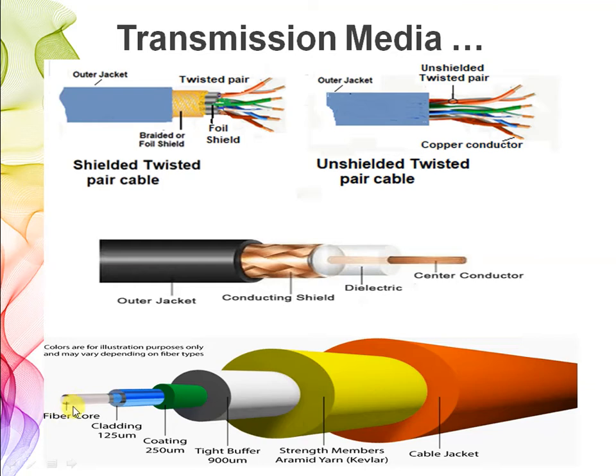The fiber core is very thin, thinner than your hair. Then it is covered with lots of cladding and coatings, because this fiber core is very thin, in microns. Okay, that's why you have to cover it with various claddings and coatings. Clear? Very good. Let's move forward.